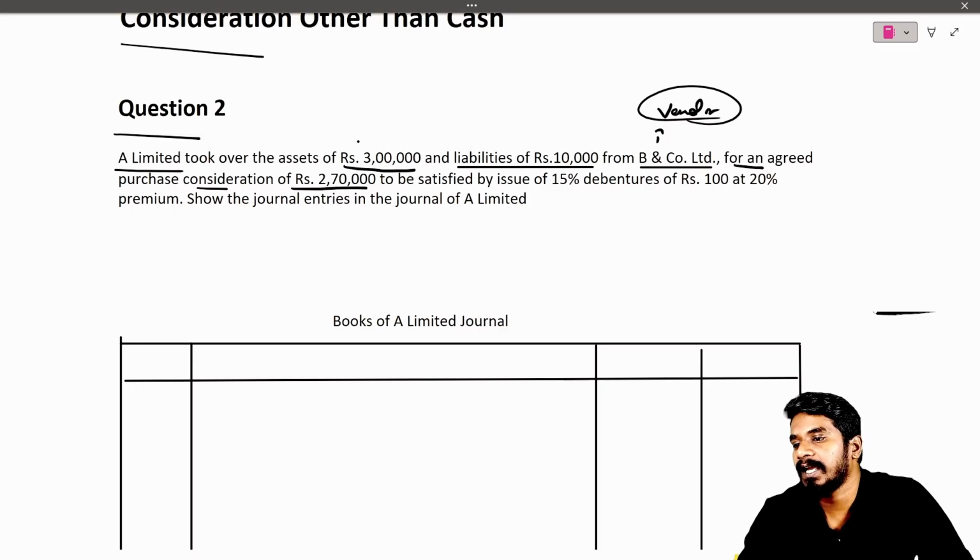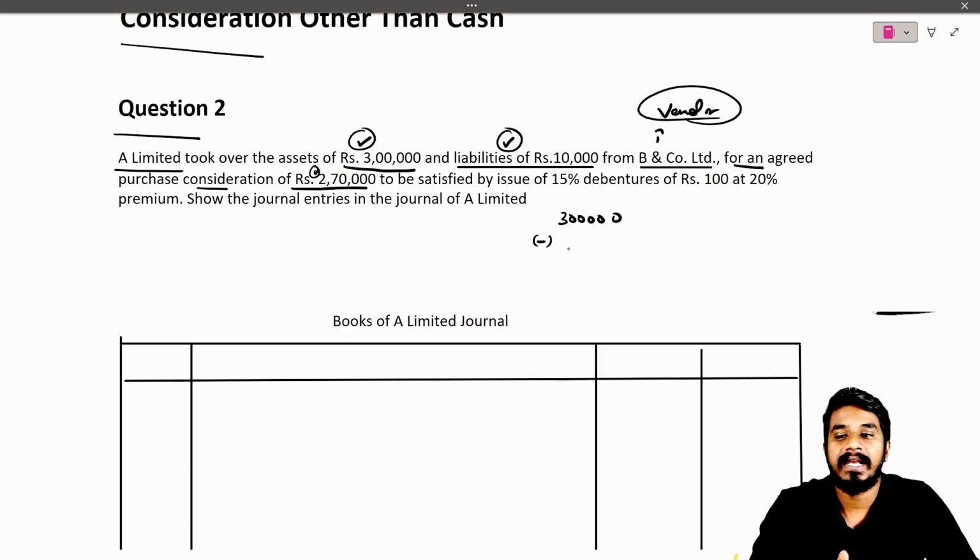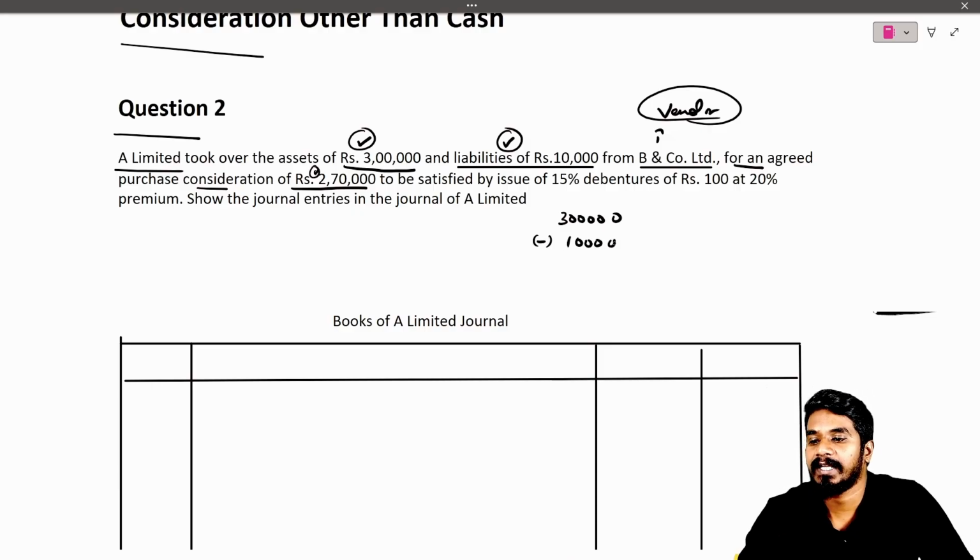Which means they are agreeing to buy this asset and also liability of 10,000 for 2,70,000. So 3 lakh rupees asset and we are getting liability, so liability will get minus, and 2,90,000 is the remaining.